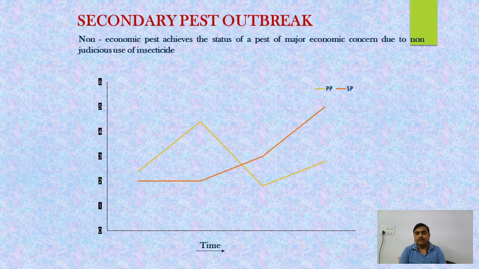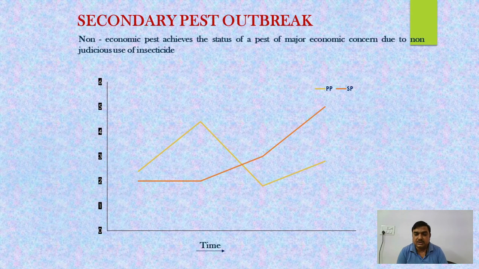So what happens when we apply the pesticides keeping in mind the primary pest? The primary pest disappears or declines because of the application of the pesticide at different doses several times. But because these insecticides are not used with respect to the secondary or minor pest, there is more chance for it to flourish in the absence of the primary pest.